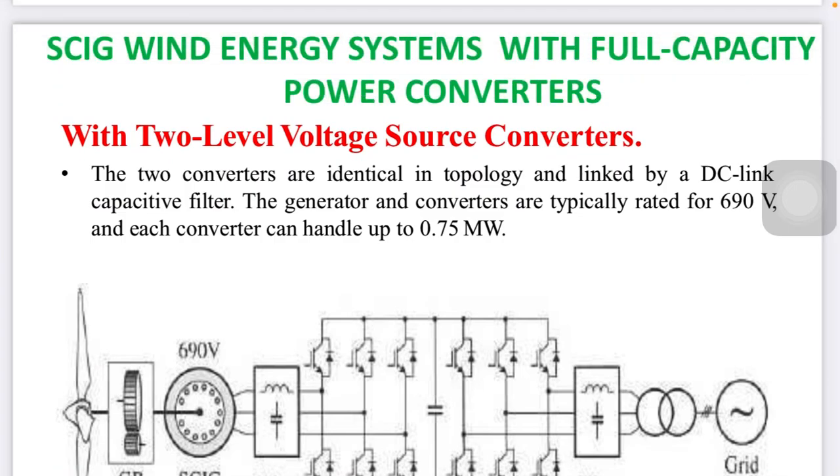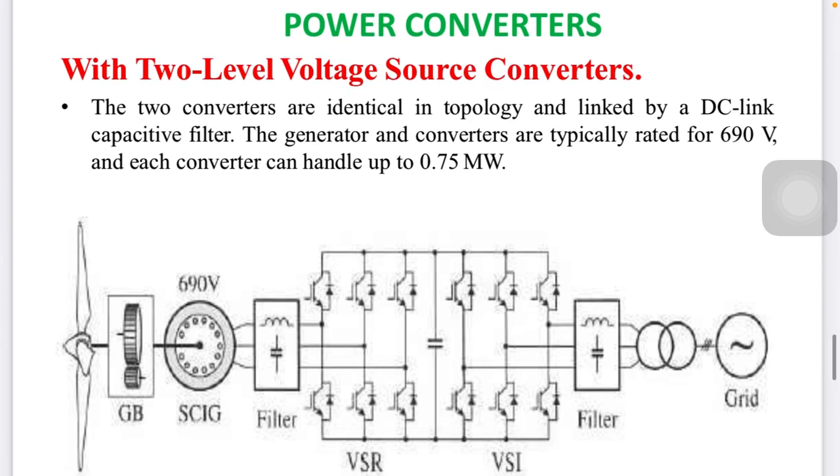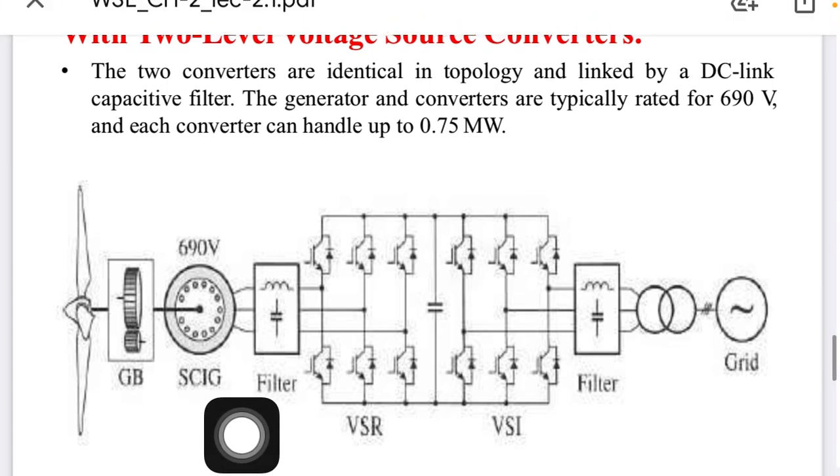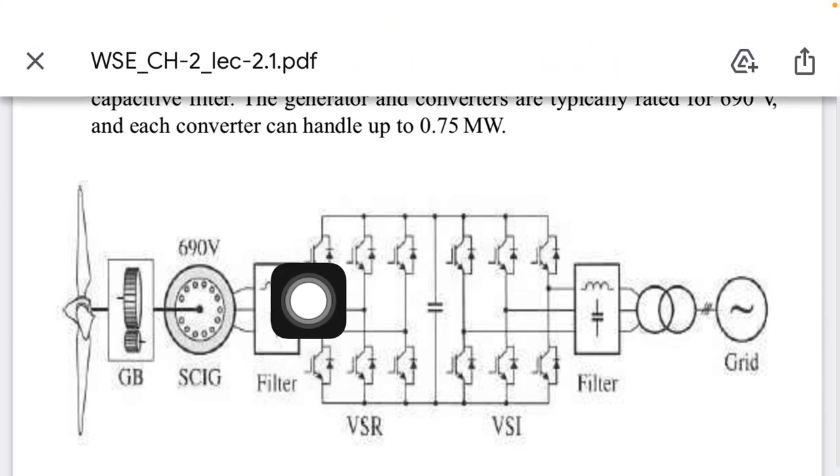Now, the SCIG, squirrel cage induction generator wind energy system with full capacity power conversion. Basically, it will be done by a two-level voltage source converter. Why two-level voltage source? Because this SCIG has a rating of 690 volts. So this is a gearbox. This is the filter, LC filter.